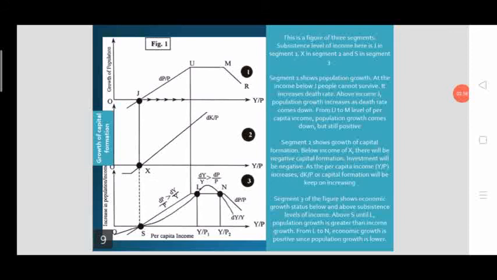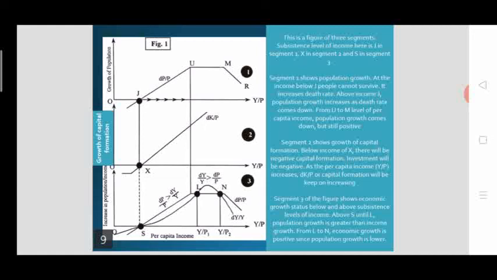Then the population growth will be greater than the income growth. There you can see delta p by p is greater than delta y by y. That means population growth rate is greater than income growth rate. This is in fact reverse growth. That should not have happened. We need to have positive growth.